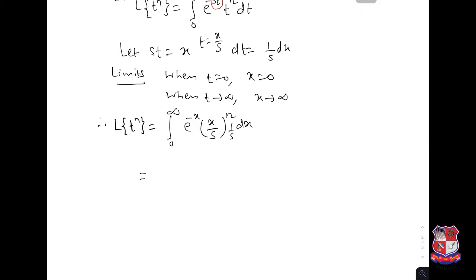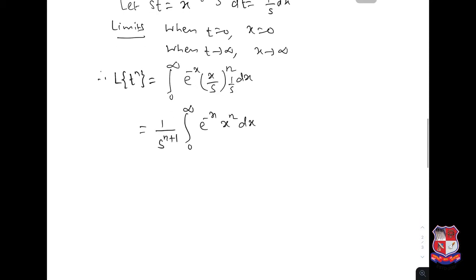Now we can take 1 over s to the power n plus 1 outside: 0 to infinity integration e to the power minus x, x to the power n dx.